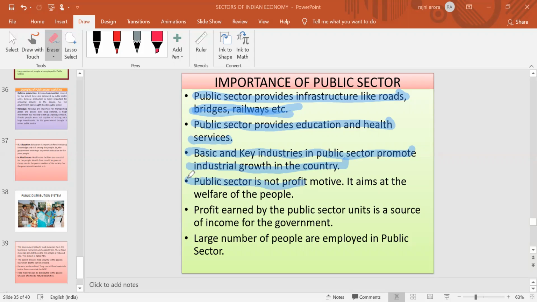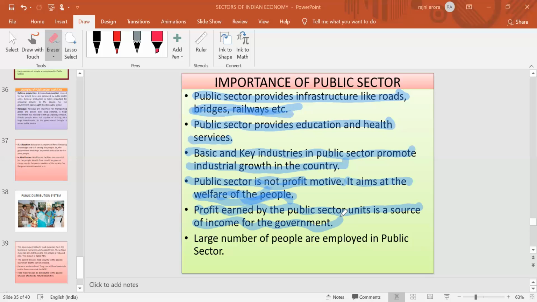The main thing, public sector का जो motive है, that is not profit making. That's why it is important for the economy, because it works for the welfare of the people. Society के upgradation के लिए government sector work करता है, like power supply, water facilities, sanitation facilities, cleaning facilities. After that, whichever profits are earned by the public sector, that is income for the government.